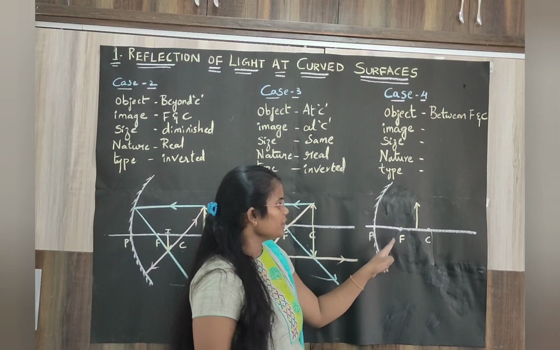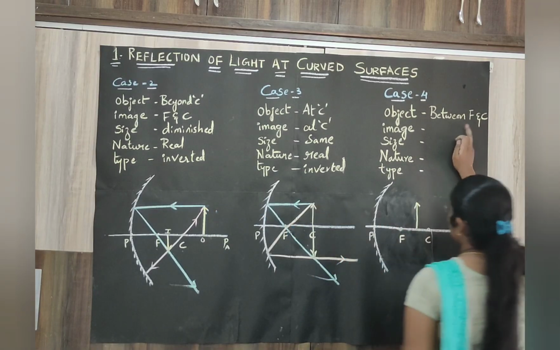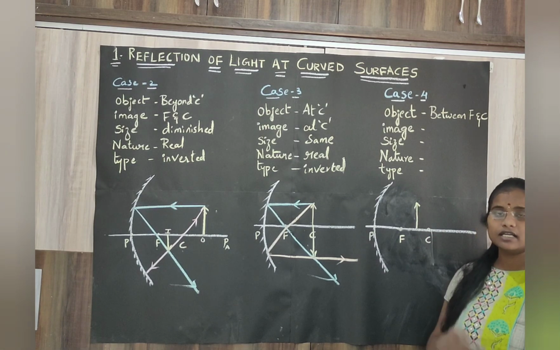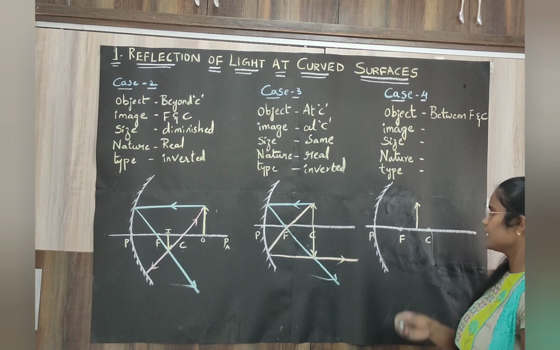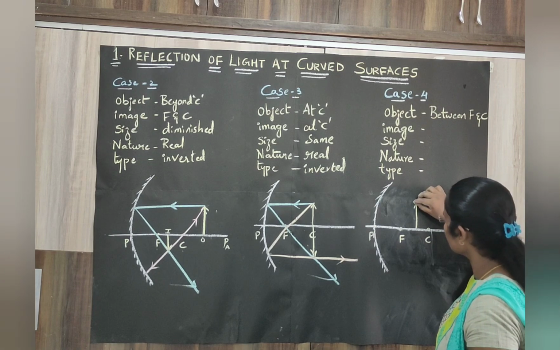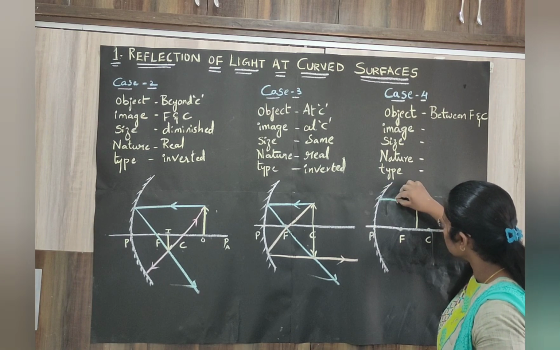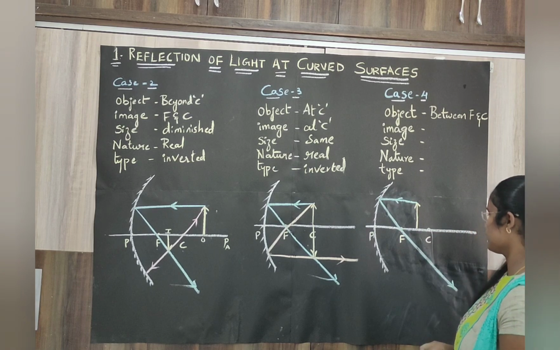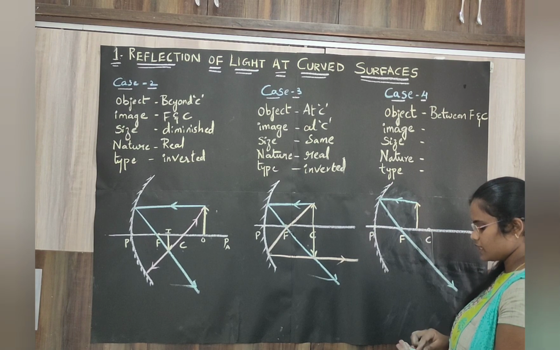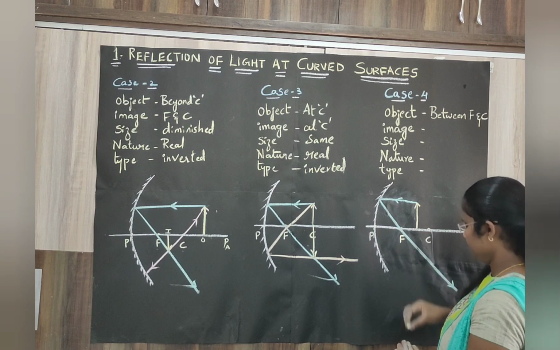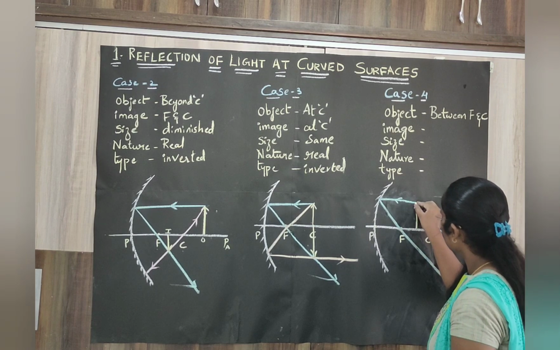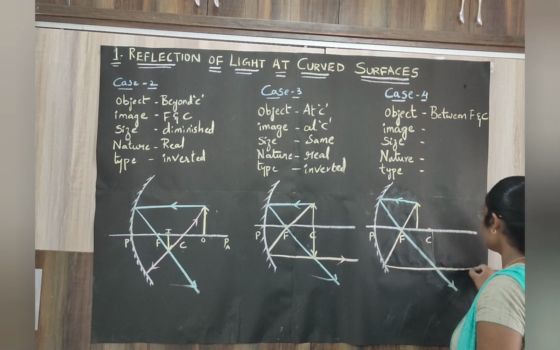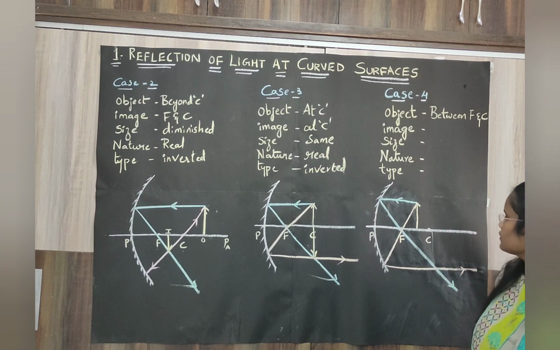Now, when you place the object between F and C, again consider those two special possible rays. One ray I am taking as parallel to the principal axis, passes through the focus, and one more ray passing through the focus parallel to the principal axis.